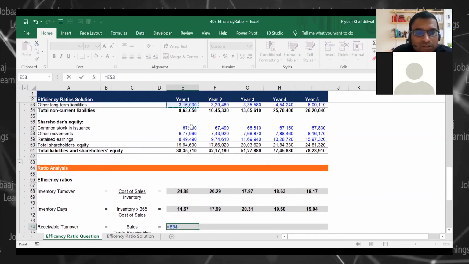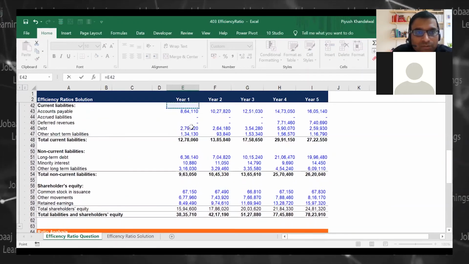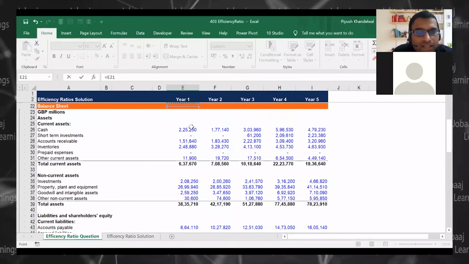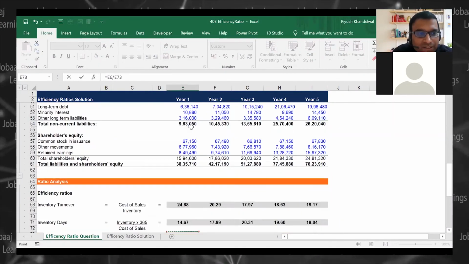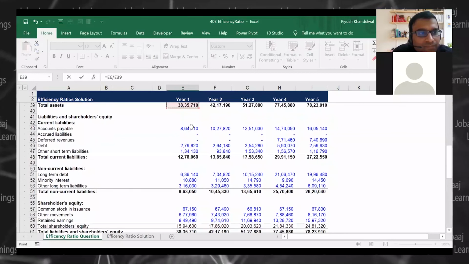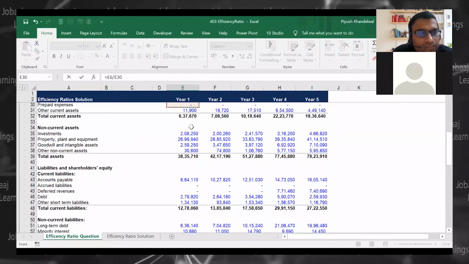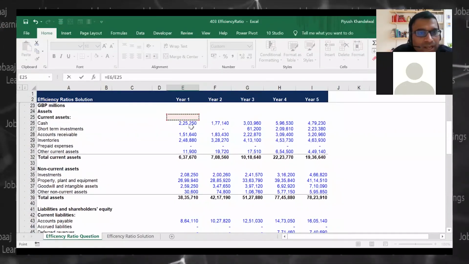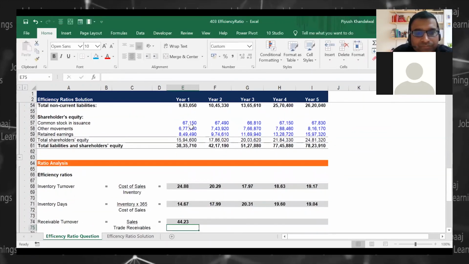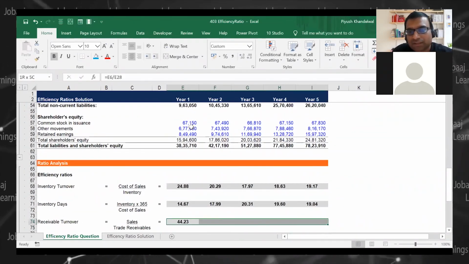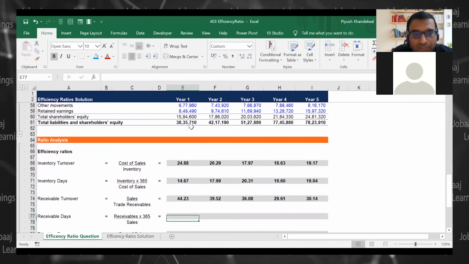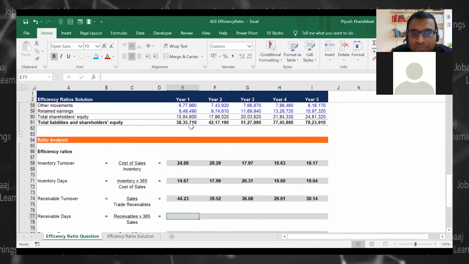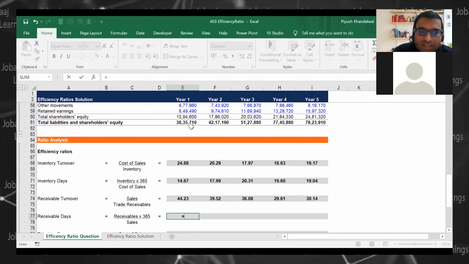Now sales upon turnover. Where is sales? Sales upon debtors, right? Accounts receivable. So you have this data also, correct? But again, we will calculate what makes sense for us.